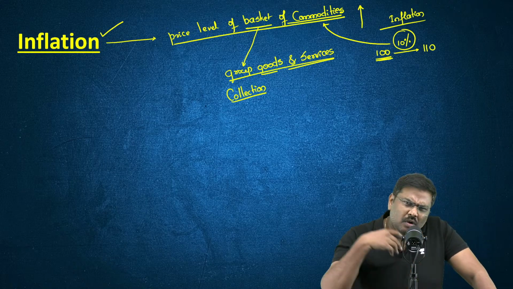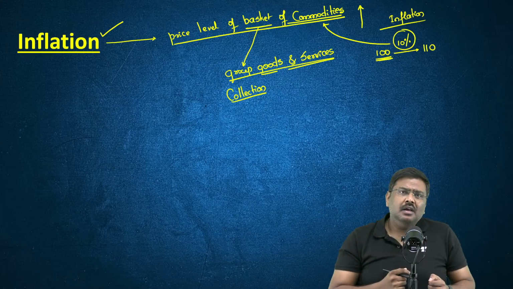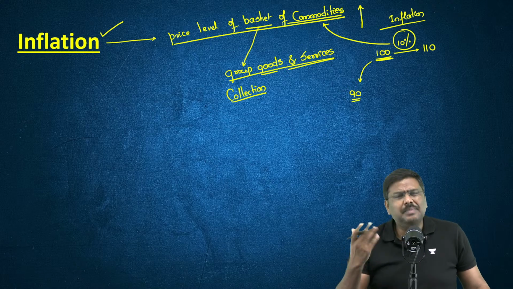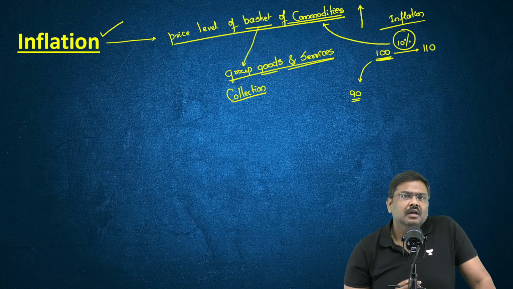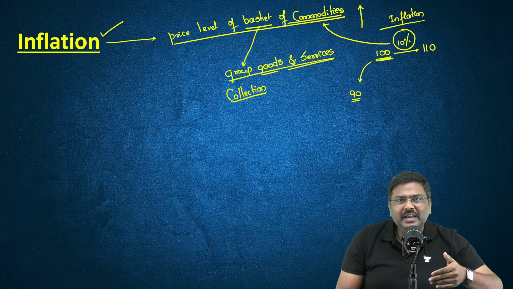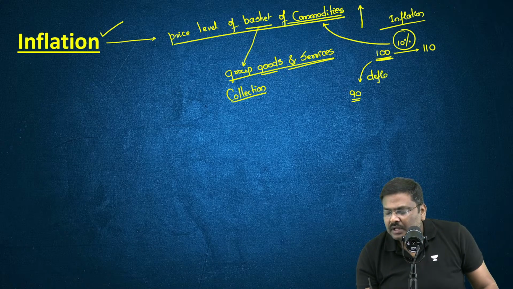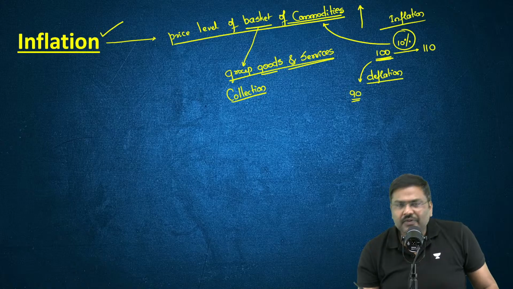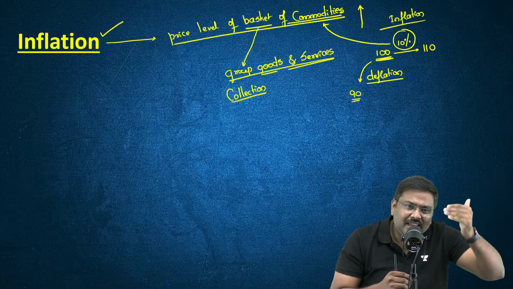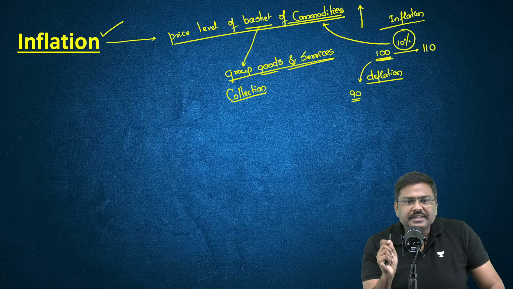Now, will the economy always experience inflation? Can there be the opposite of inflation also? Yes. Instead of 100 rupees, you might end up paying 90 rupees as well. That possibility is always there. But what is this referred to as? Compared to last year, if you're paying a lesser amount of money for the same basket of goods and services, this is called deflation. So inflation is an increase in the price level, deflation is a decrease in the price level. The opposite of inflation is deflation. Is it okay? That is right.